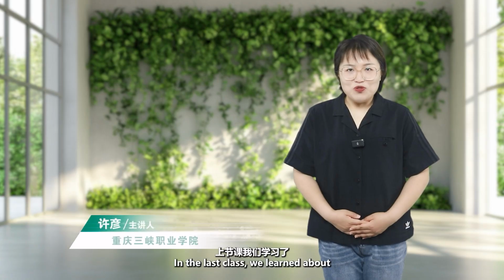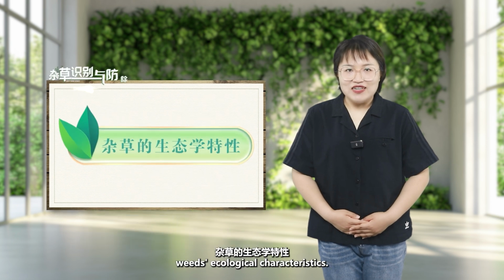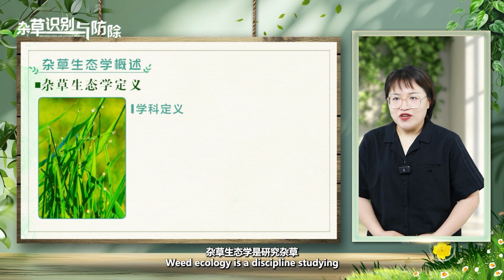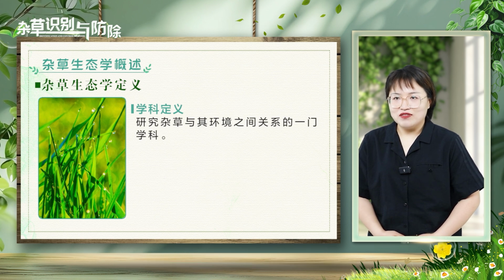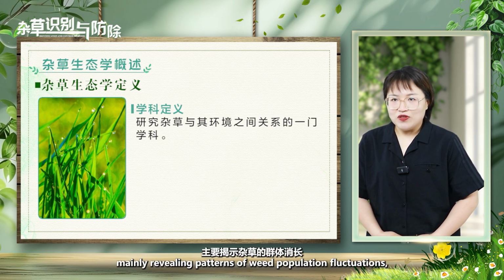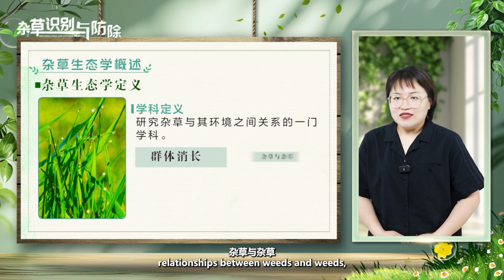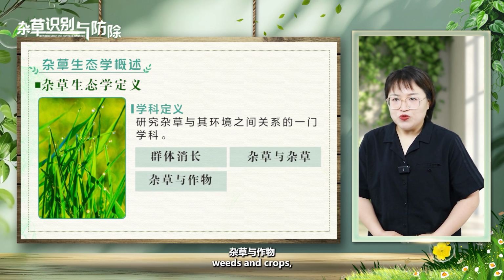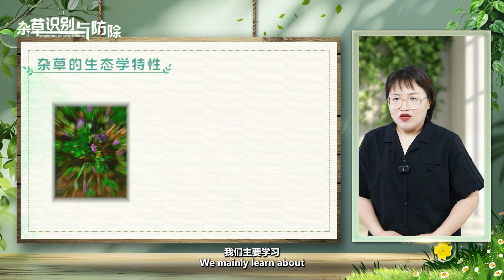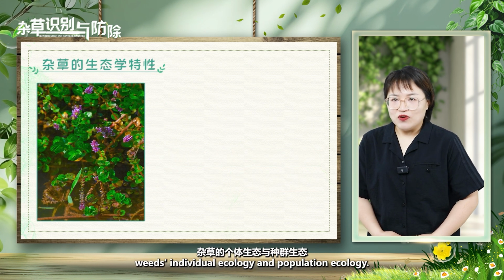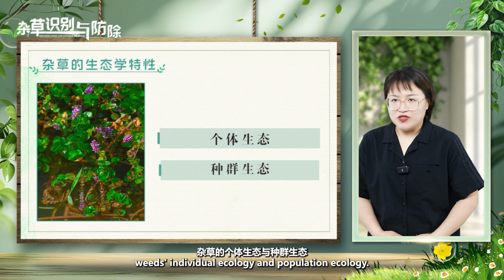In the last class, we learned about weeds' biological characteristics. Next, we learn about weeds' ecological characteristics. Weed ecology is a discipline studying the relationship between weeds and their environment, mainly revealing patterns of weed population fluctuations, relationships between weeds and crops, and other environmental factors. We mainly learn about weeds' individual ecology and population ecology.